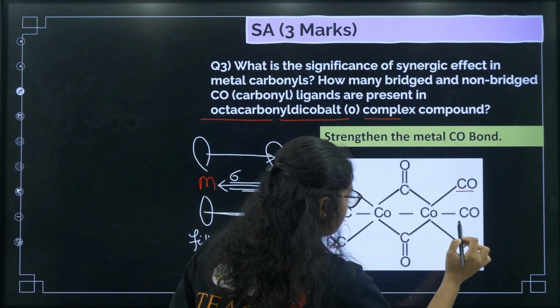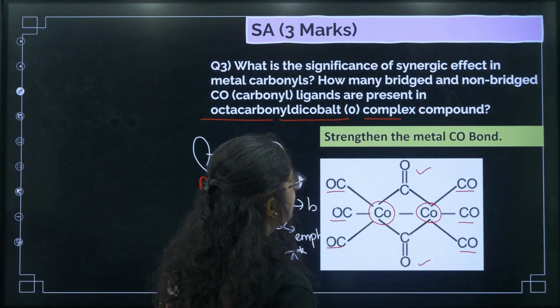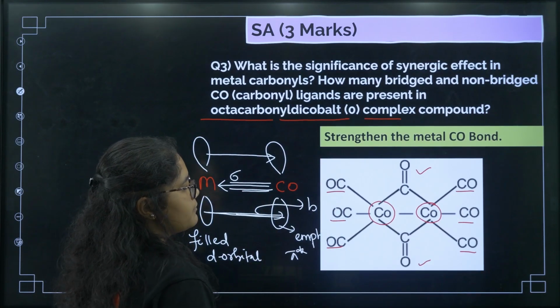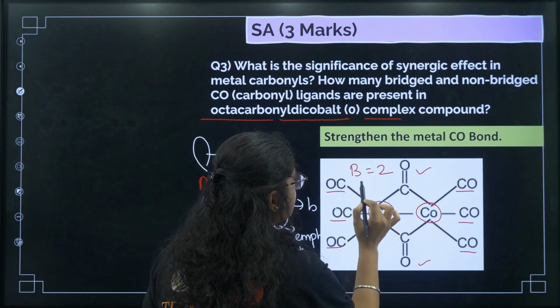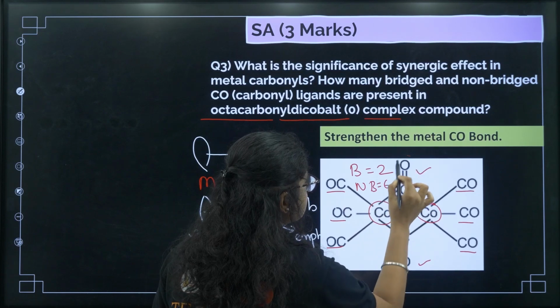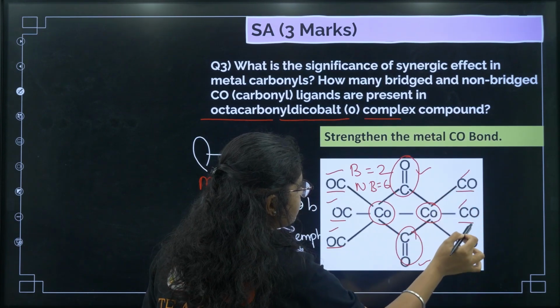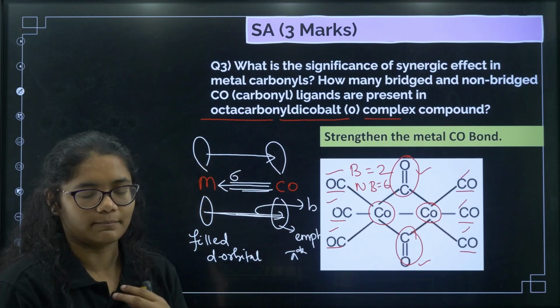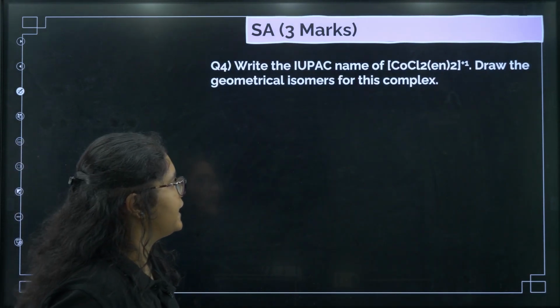Octacarbonyl, then dicobalt, complex compound. So how many bridges are there? So total bridge is 2 and non-bridge will be 6, right? So this is a bridge carbonyl, this is a bridge carbonyl, and you have 1 2 3 4 5 6 non-bridge carbonyls, okay.